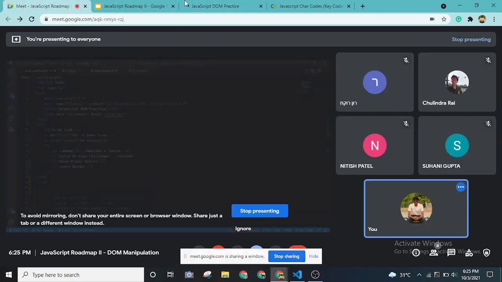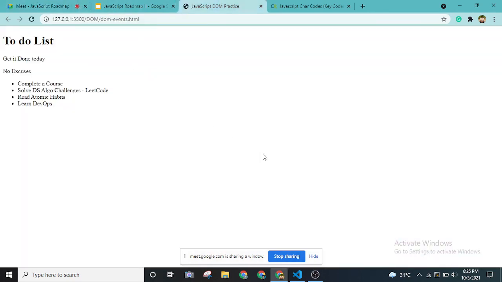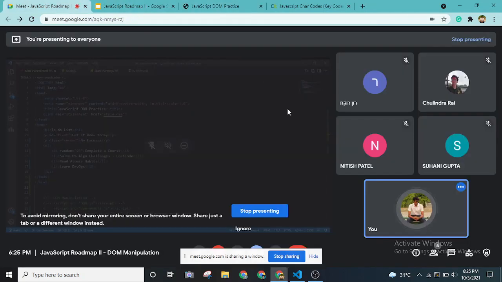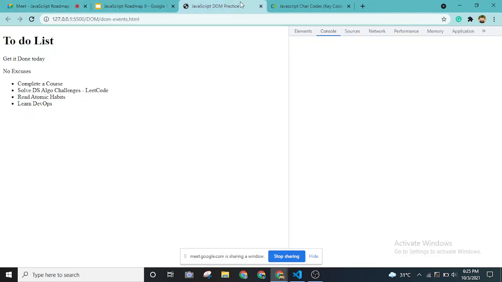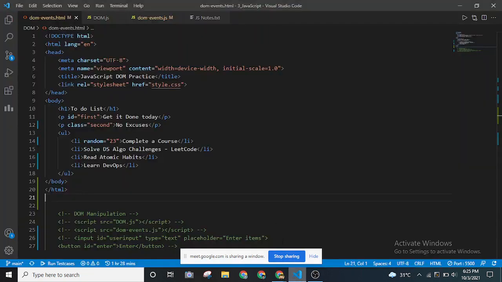This is pretty simple. I'll be showing you the deployed version in my browser, and I will also be using the console, as I've discussed with you before. In Google Chrome we have these developer settings. Those who want to copy this code, you can copy this. Let me share it again, just a second.